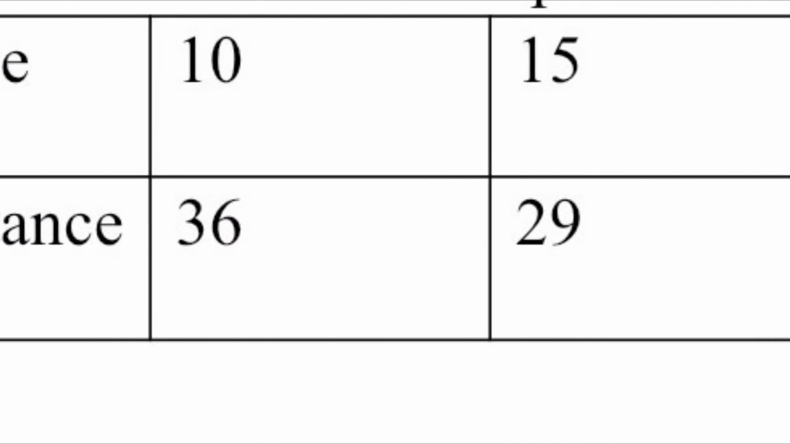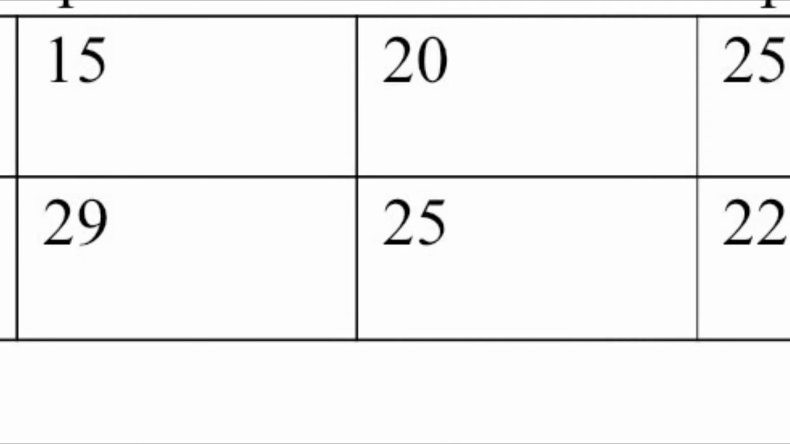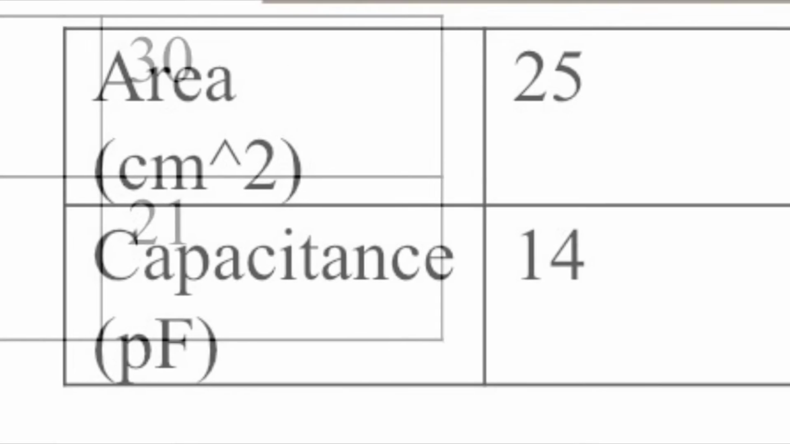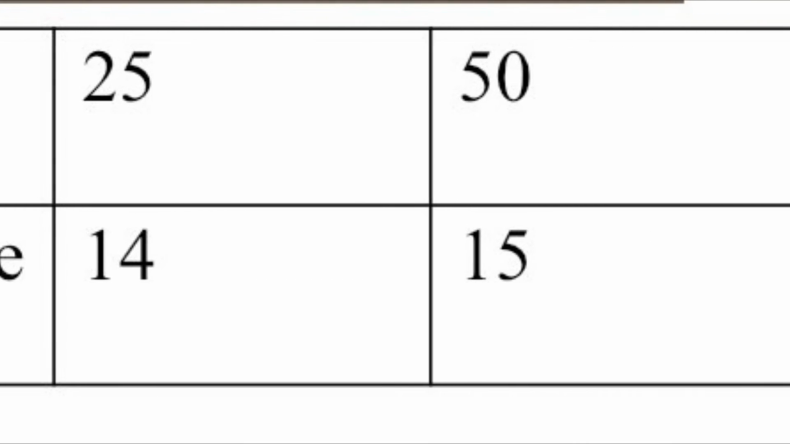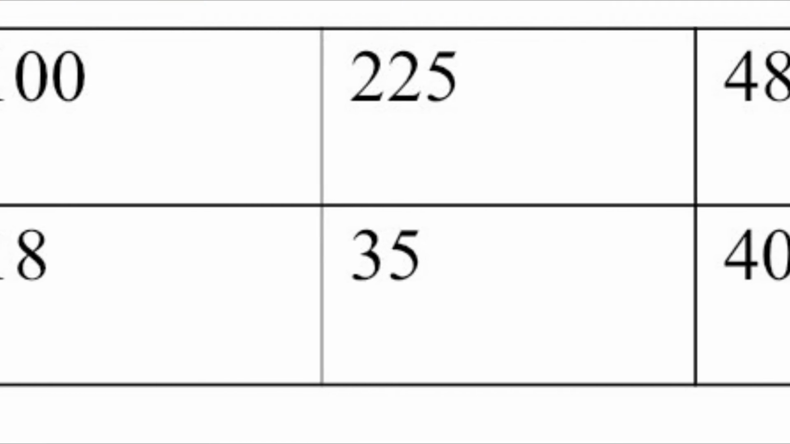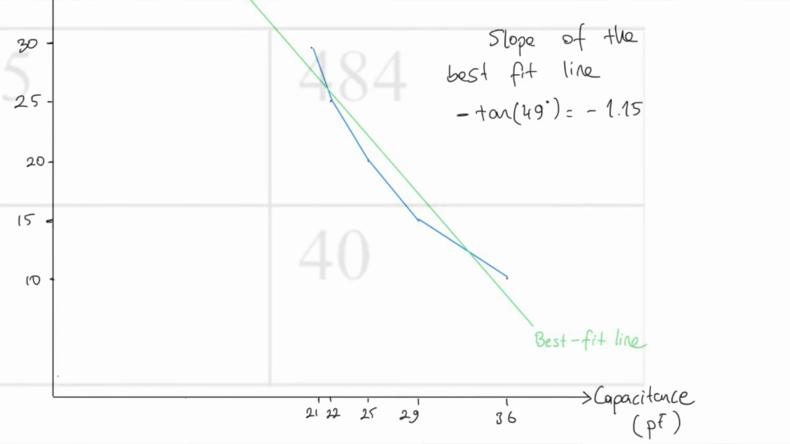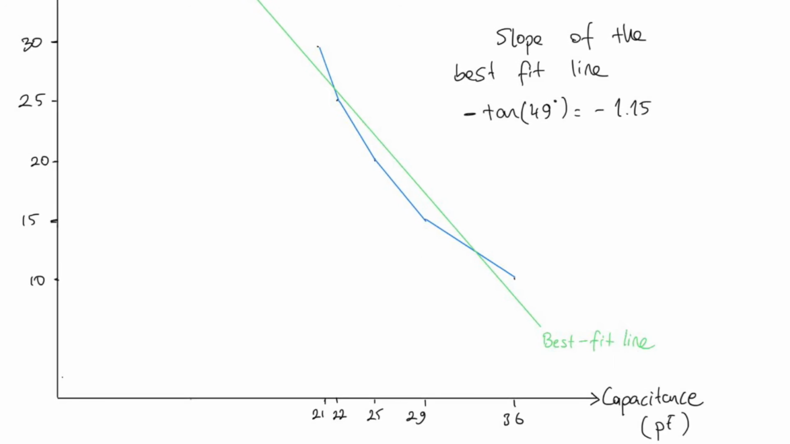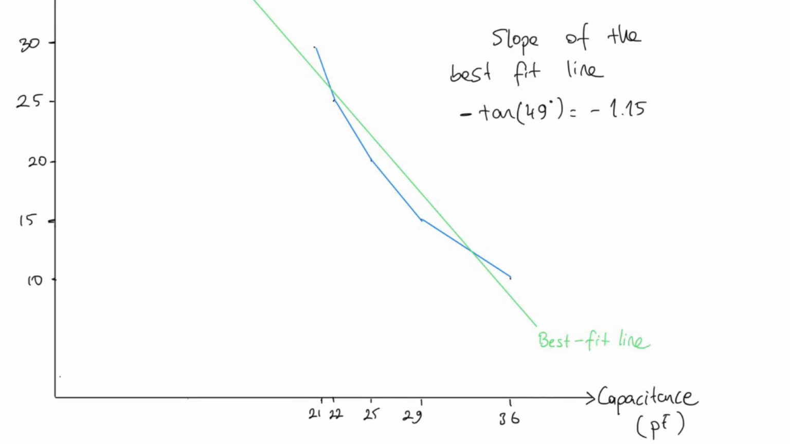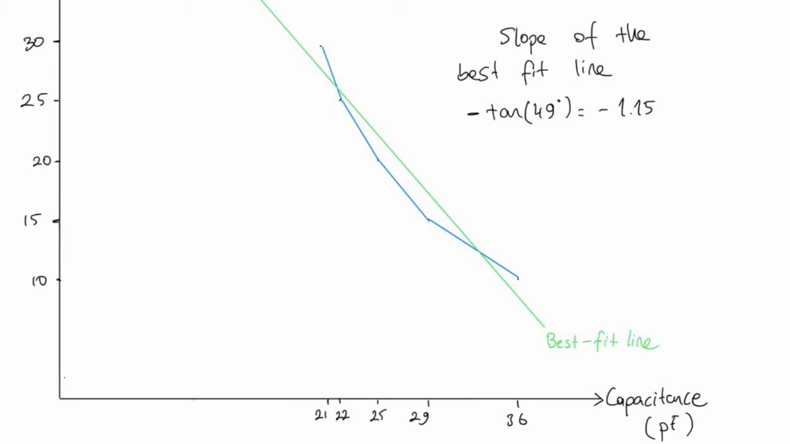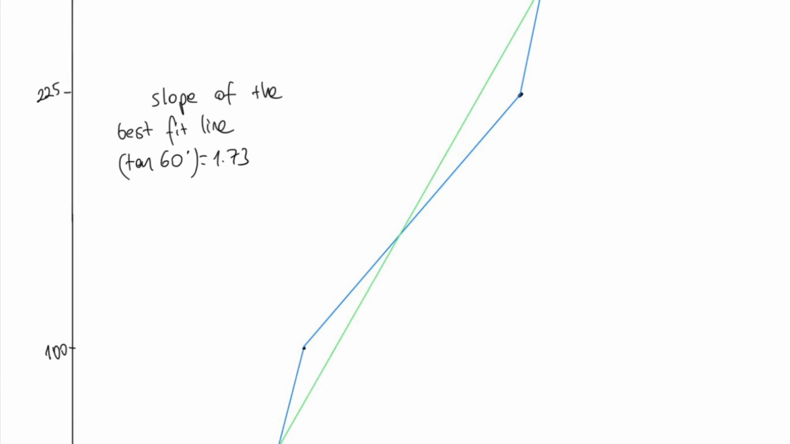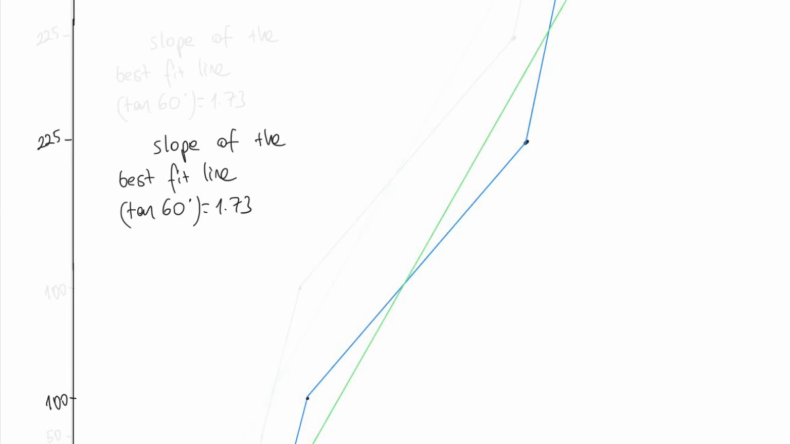After the measurements, I recorded the values into two tables, and I plotted two graphs according to the values in those tables. After plotting the graphs, I drew the best fit lines, and in the first plot I have a slope of minus 1.15, and in the second graph I have 1.73 as the slope of the best fit line.